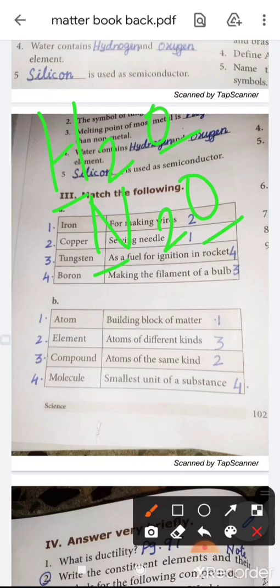Okay. Next, fourth one, molecule. Molecule, smallest unit of a substance. Molecule is made up of atoms. Atom is the building block of matter. Understand? Okay. Then, dears, mark the book back answers.